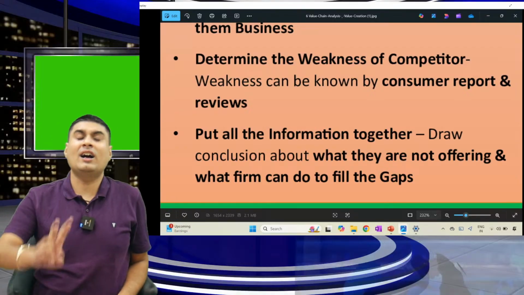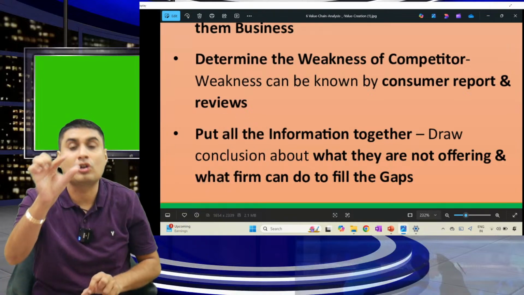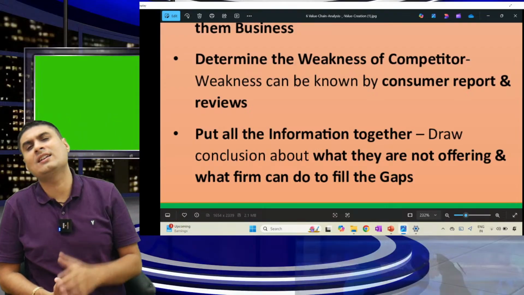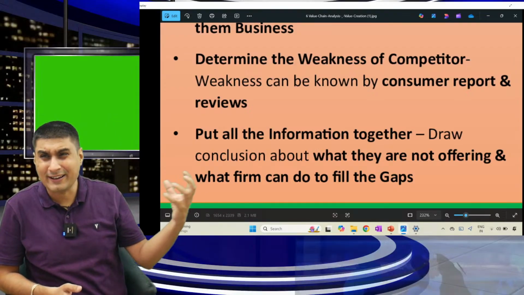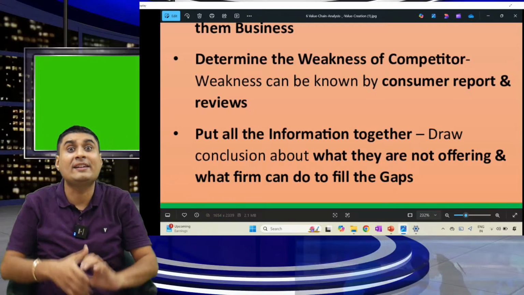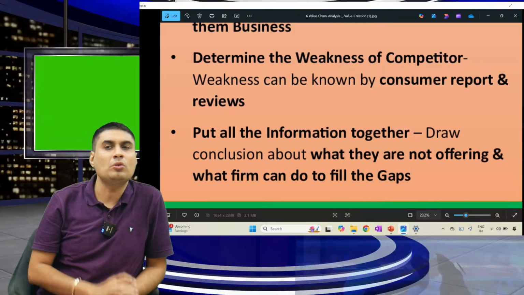Okay, reviews. Customers will give a review only in two cases: if the product is too good or too bad. Too good or too bad. So for weakness, look at the weakness. What weakness does Mahindra have? They maybe don't understand Indian roads that much. Their distribution network might not be as big as Maruti's. Okay, so weakness. Put all information together.